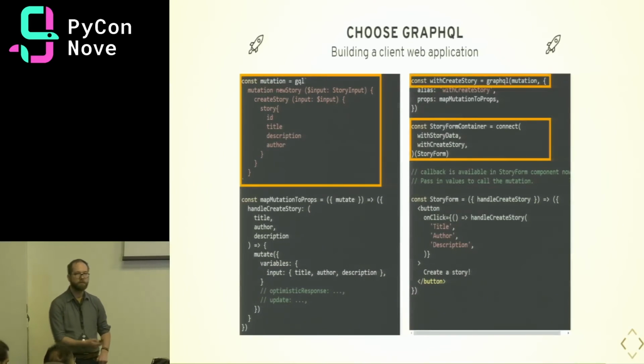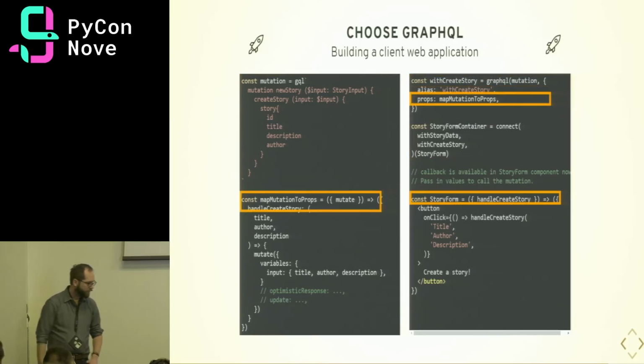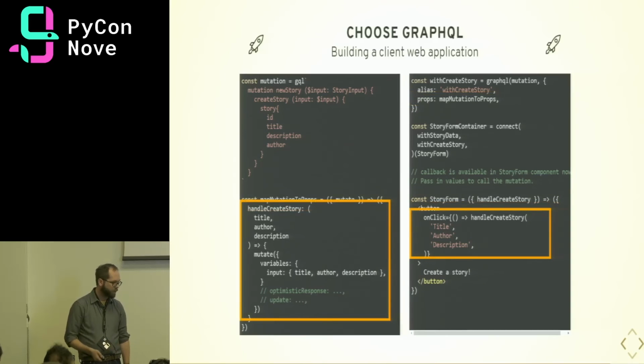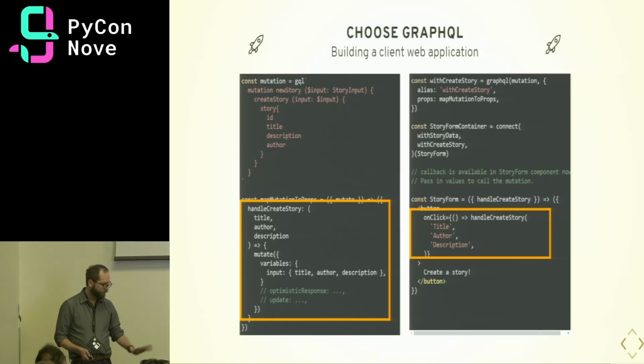Again, we have the same mutation from earlier. And we'll use the same higher order component pattern to connect that with our React component. We can map the mutate prop that Apollo gives us to a callback that's a little bit easier to handle. So we'll call that callback handleCreateStory, and we'll pass in the title, author, and description. And just have a button that we can click on. This is a pretty contrived example, but you can see it's pretty straightforward to get that going in your front-end application.